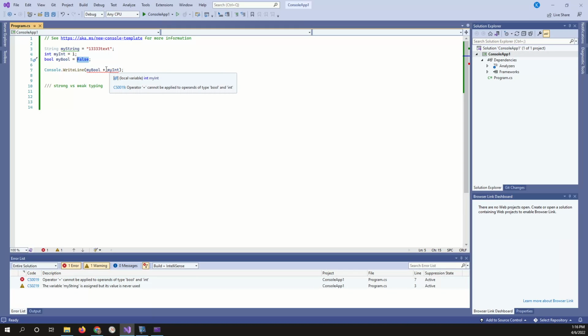I like some languages where if you try to put a string with an int, it doesn't work at all. But C# is mostly strongly typed, because you can't put a bool with an int. In some languages you probably can, but it's not super weakly typed, so it's somewhere in between.